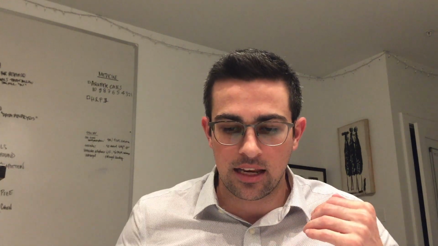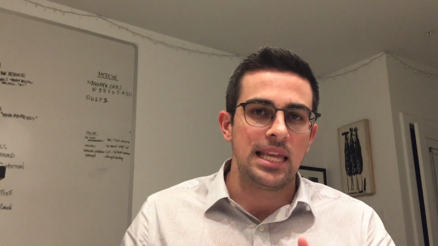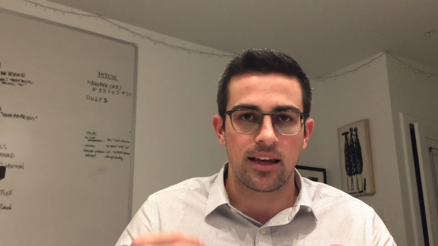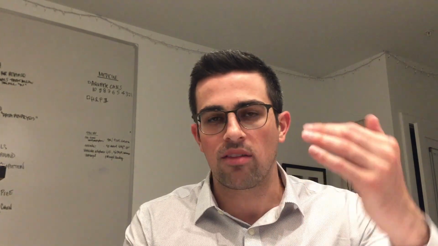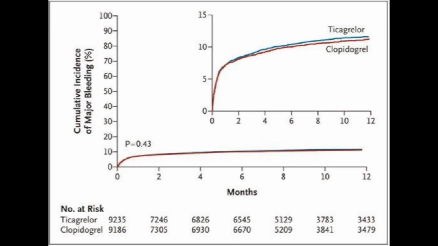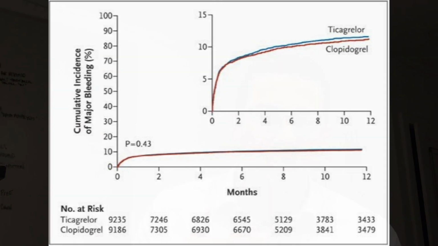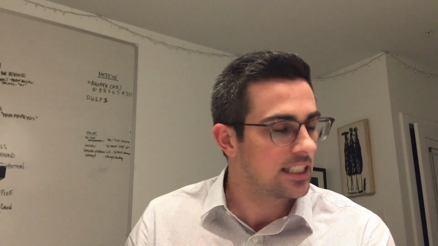The other thing they wanted to look at was the bleeding disorder. This is because ticagrelor, being a more potent inhibitor of P2Y12, was suggested to potentially have more effects on bleeding disorders, while clopidogrel is not as effective comparatively. And we did show that the line is lower for clopidogrel for that primary event of major bleeding outcomes, but the p-value for this was 0.43, which means that it was not a statistically significant finding.